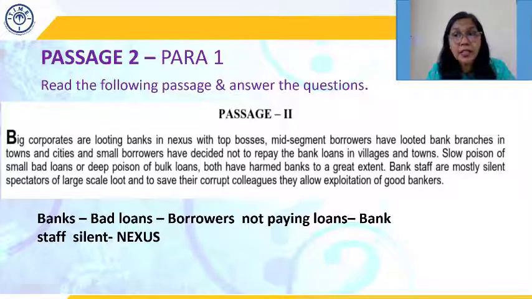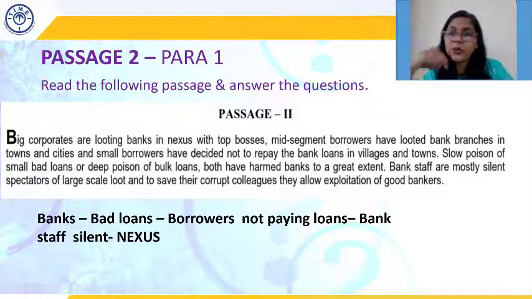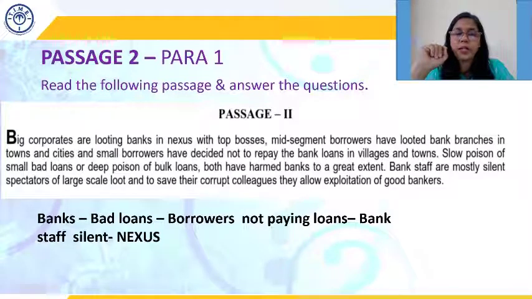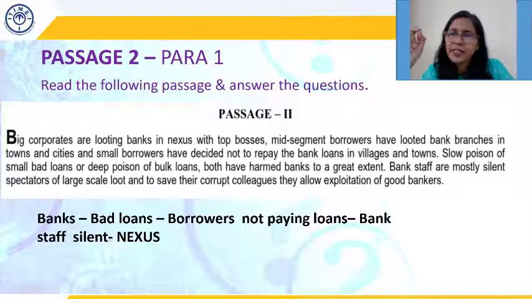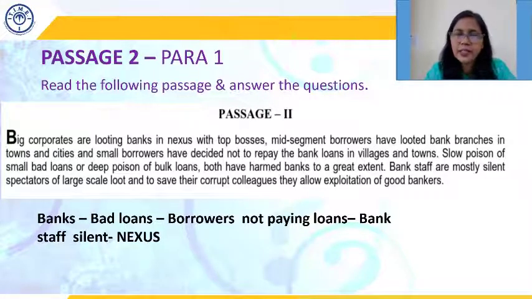Bank staff are being silent. They know what is happening, but they are not saying anything. And the author has used a very interesting word in the beginning: "in nexus with top bosses." What does nexus mean? It means collusion, getting together in order to do something wrong. So over here we can see the nexus among the corporates, the bank, and the staff too, you can say.